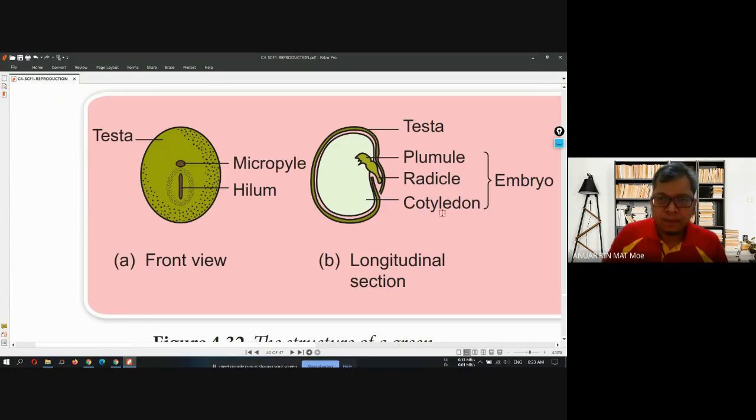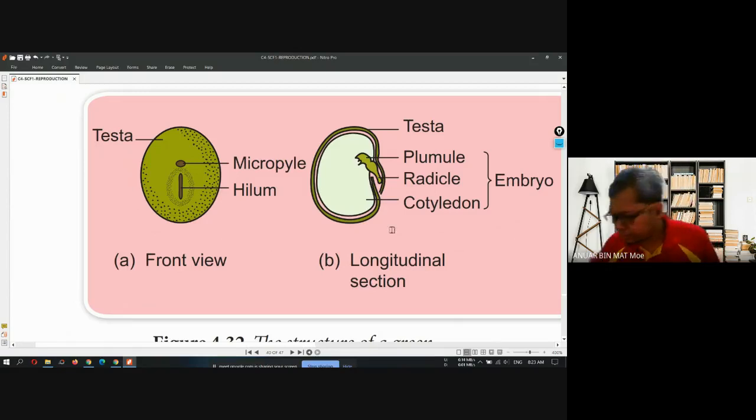Number one, this is one example of seed. So we have testa, micropyle, and hilum. This is for the front view. And then a cross section of the seed, we have testa over here also, plumule, radicle, and cotyledon. This we call the inside structure of the seed. We call it embryo.